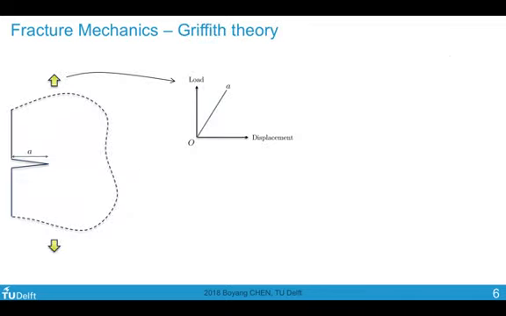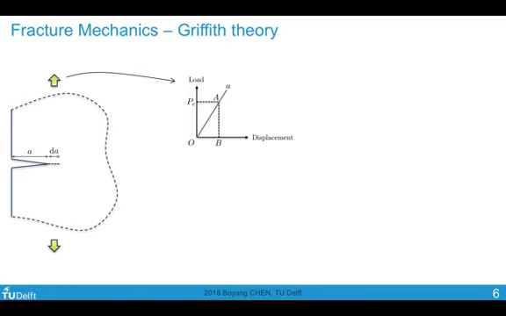Fracture mechanics started with the Griffith theory. Griffith basically realized that when we have a fracture, we have a certain amount of energy dissipation. And this energy dissipation is equivalent to the energy required to create the fracture surface. Take, for instance, this specimen under loading with a pre-crack of length A. Before the crack propagates, it has a load-displacement curve like this, assuming linear elastic behavior. Up to a certain critical load level, let's say at a displacement of B, the crack starts to propagate.